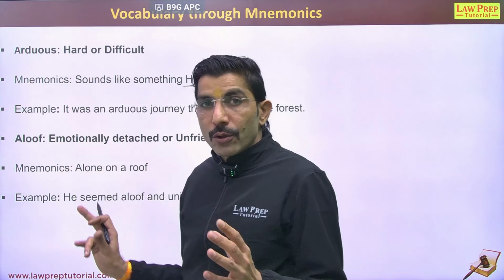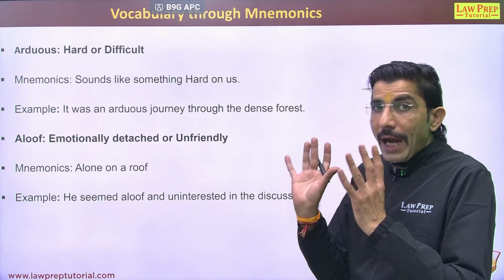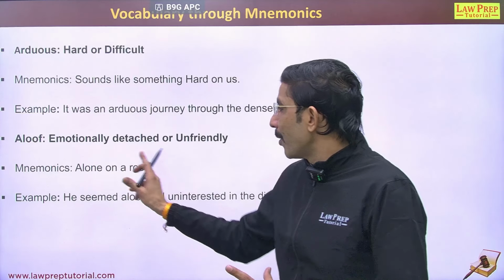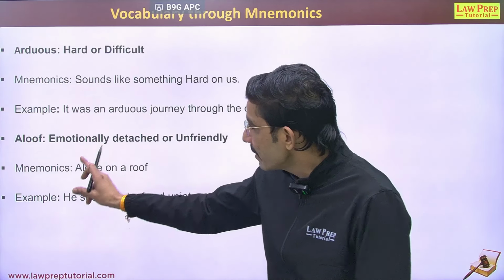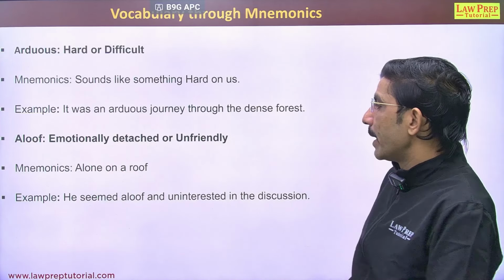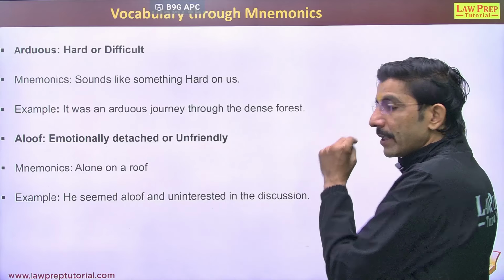Next word is aloof. Aloof means unfriendly or detached. Aloof, we can recall it as alone on a roof. Mnemonic would be alone on a roof. So aloof means detached or unfriendly. Let's see the example. He seemed aloof and uninterested in the discussion.